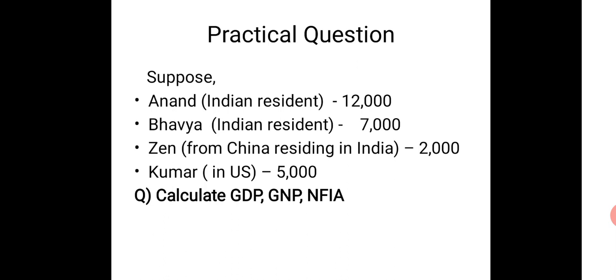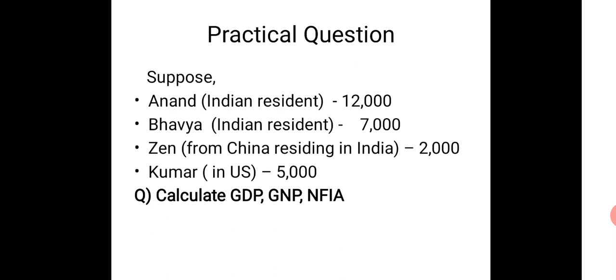So we are going to a practical question. This is the kind of question that they will ask: to estimate GDP, GNP, and the net factor income from abroad from the following scenario that they will provide. Okay, I have just shortened the question which I have seen in one of the papers. Suppose Anand is an Indian resident.